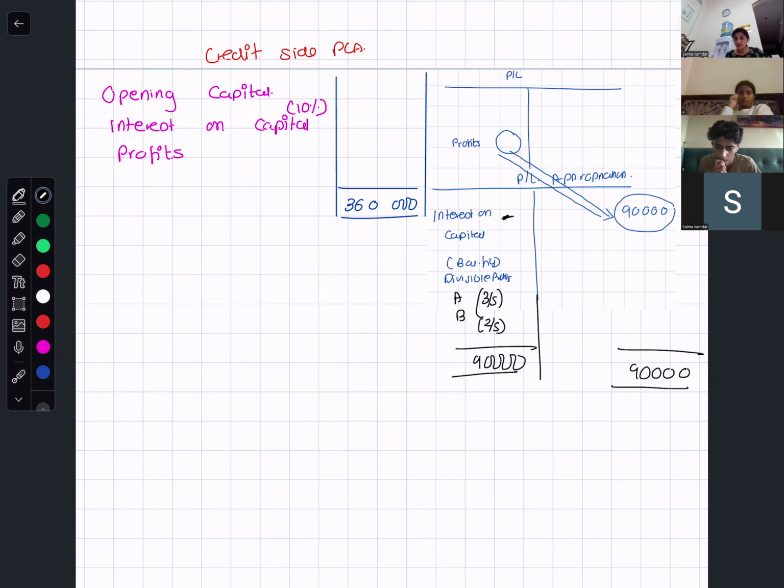That means the addition of interest on capital and profits is known to you. Interest on capital plus profit together is 90,000. First, try to digest this fact. I'm giving you 2 minutes time.